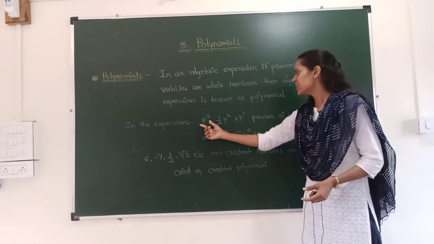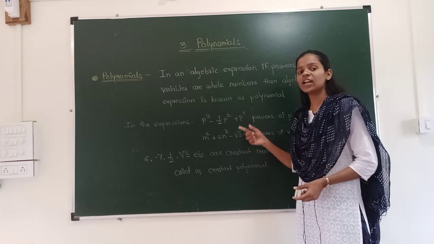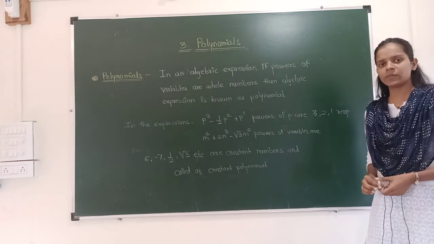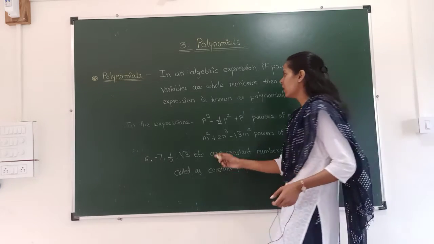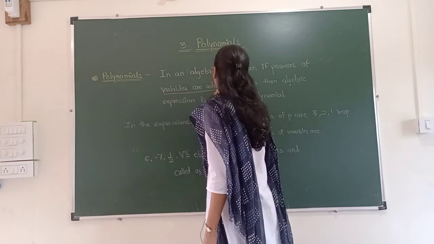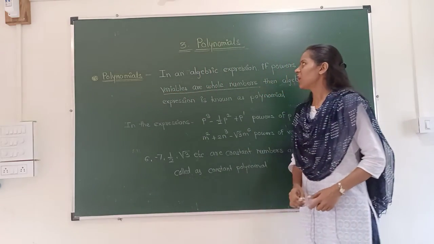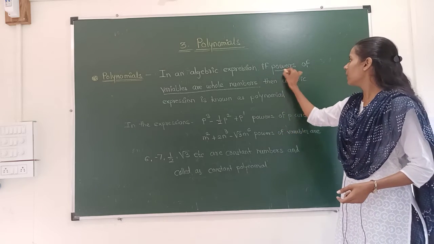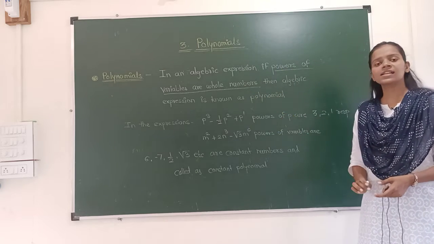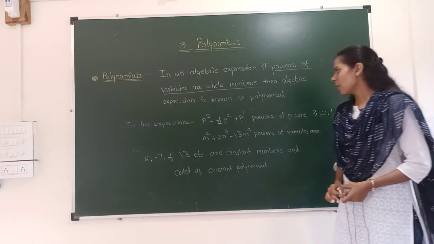That is why this algebraic expression is called a polynomial. Why is it called a polynomial? They have given us the condition: if in the algebraic expression the powers of variables are whole numbers, then the expression is called a polynomial.